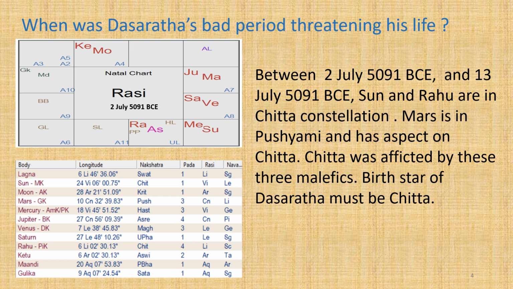Let us see if such a combination of planets, Rahu, Sun and Mars, was going to come. About 4 months from the coronation day, that is between 2nd July and 13th July of 5091 BCE, Sun and Rahu were in Chitta constellation. Mars was in Pushyami and was aspecting Chitta. So Chitta was indeed afflicted by these three malefic planets as stated by Dasharatha. We can also know from this that Dasharatha's birth star was Chitta.